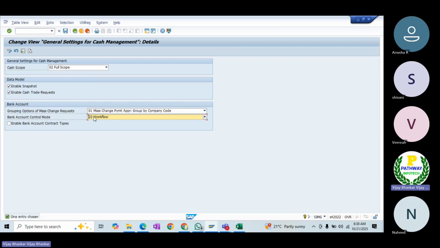I have just activated the workflow. I have not activated dual control or two-step verification. If this works, I'm sure the others can also work. Workflow means anyone in the approvers list can approve. But I am the person creating the bank account, so I should not have authorization to approve it, because that would become an audit issue. Let me save this.